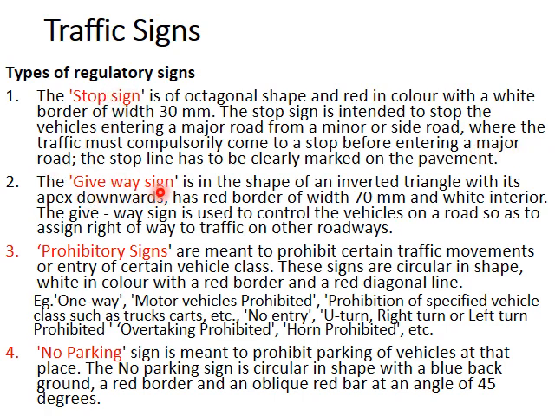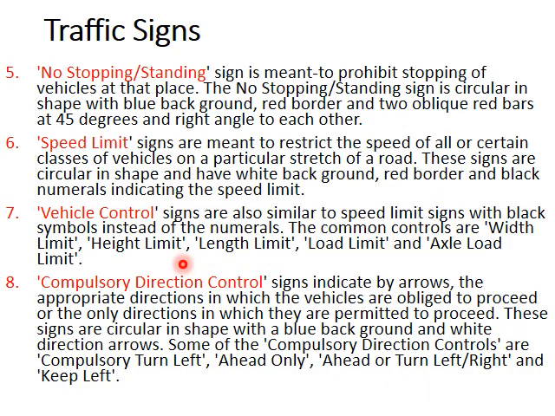Then the give way sign means the minor road vehicle may not have to stop, but he may have to stop if there is any vehicle on the major road. Otherwise, no need of stopping. Stop sign means compulsorily stop. Prohibitory signs prohibit certain traffic movements like U-turns or no entry or overtaking prohibited, horn prohibited, etc. No parking sign means you cannot park in that spot. The other type of traffic signs are no stopping signs, which are similar to the no parking sign. That is, you cannot stop the vehicles at that place.